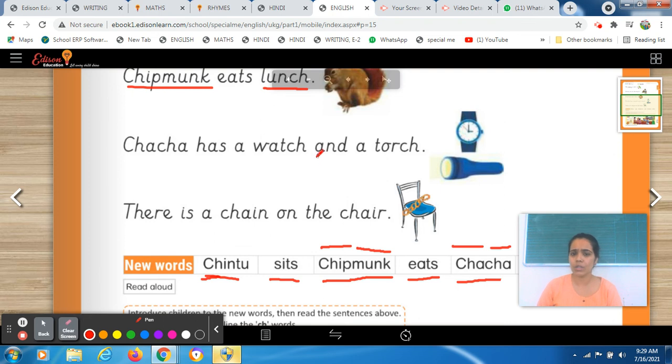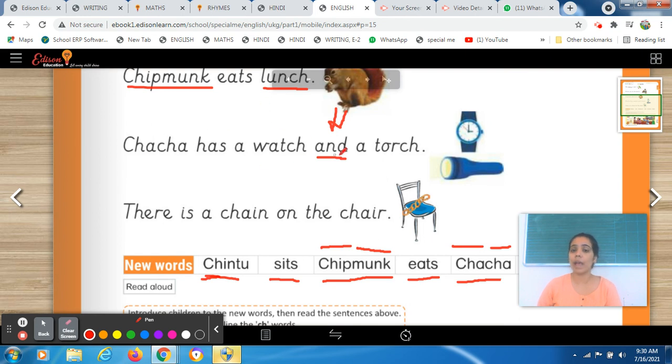What are conjunction, students? What is this? And is our conjunction. Conjunction क्या करता है? आपके two words, sentences, phrases को combine करता है ना? So see, there is a conjunction and, है ना? इसके बारे में हमने read किया था in our spoken English. You revised that thing or not? Yes, you revised it, right? तो see, कुछ भी आप अगर करते हो, it is not about only English, Hindi and Maths. You will revise it in your, because all the subjects are linked up. ठीक है? So चाचा has a watch.